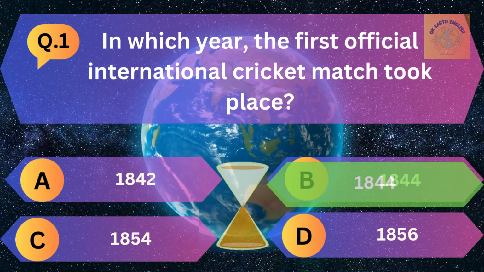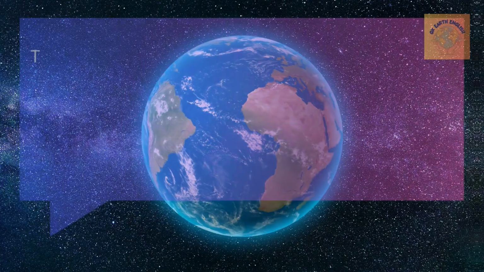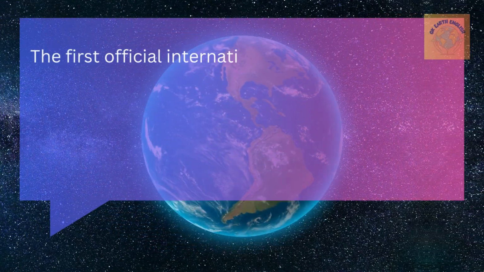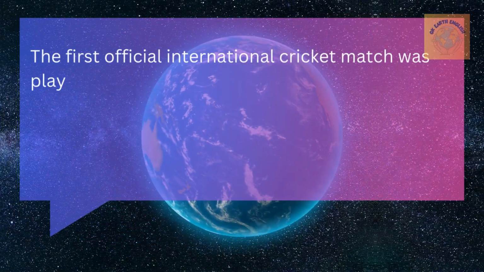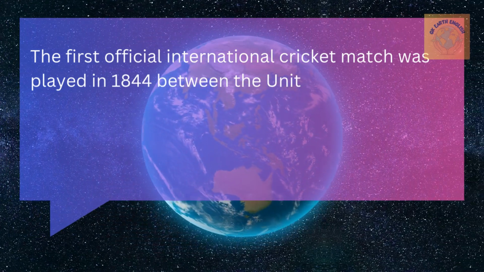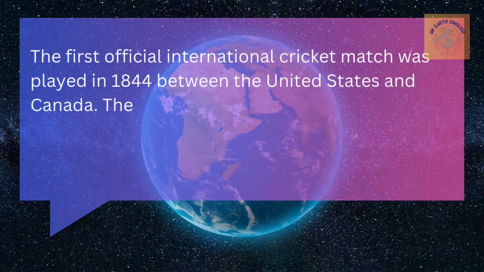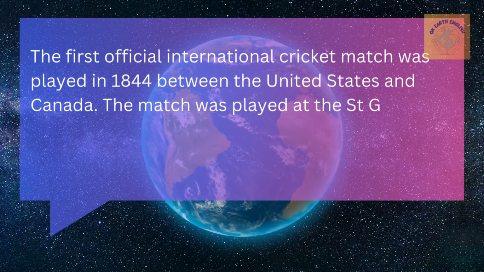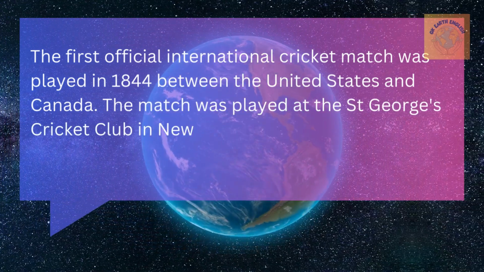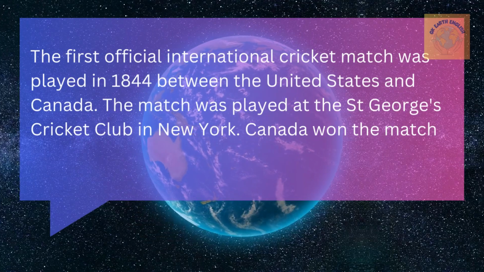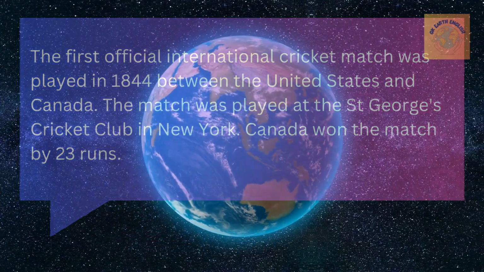The correct answer is 1844. The first official international cricket match was played in 1844 between the United States and Canada. The match was played at the St. George's Cricket Club in New York. Canada won the match by 23 runs.